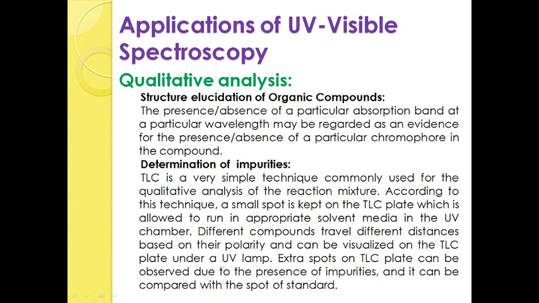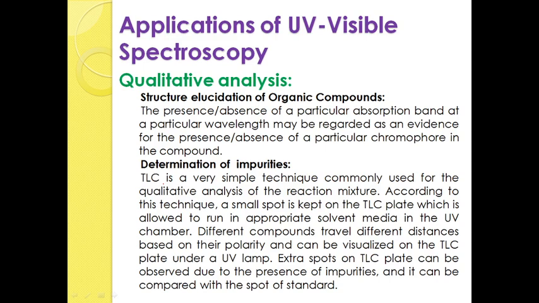Based on the UV lamp, you can differentiate the color of the different substances. If the spot consists of 2 or more components, those components can be split up into 2 or more spots with different colors. Those colors can be visualized by using the UV lamp present in the UV chamber. And if extra spots are found, those extra spots are nothing but the impurities present in the compound.